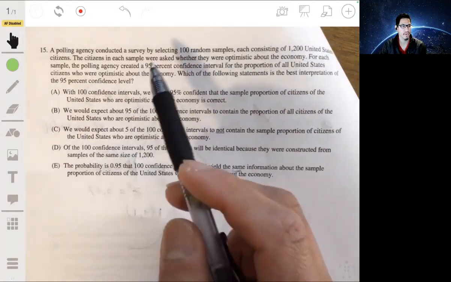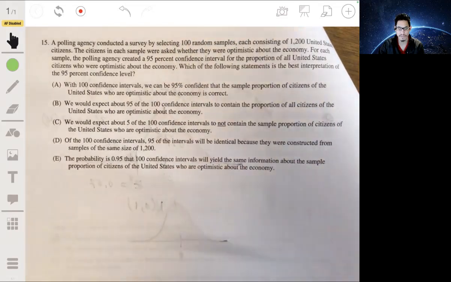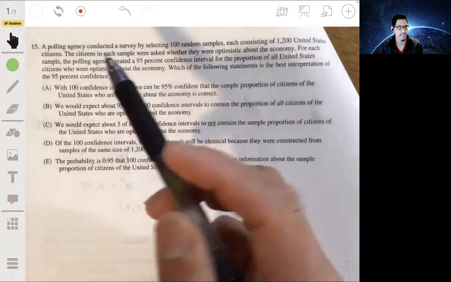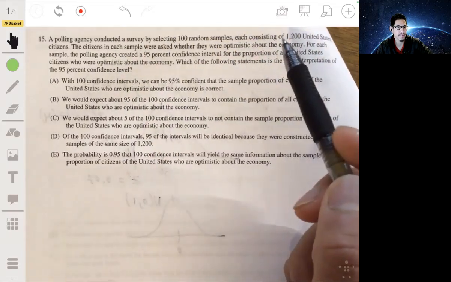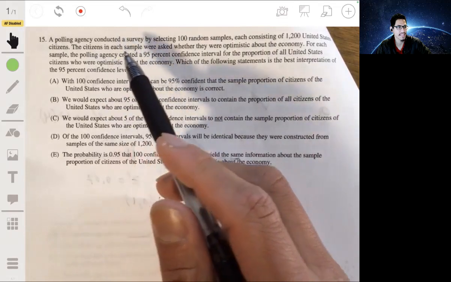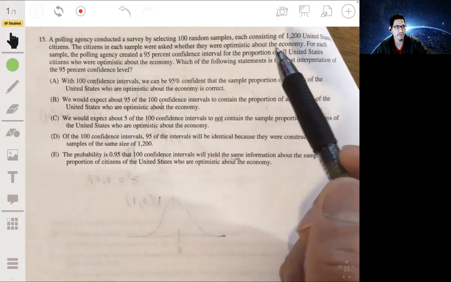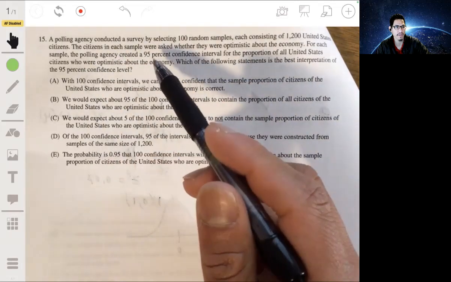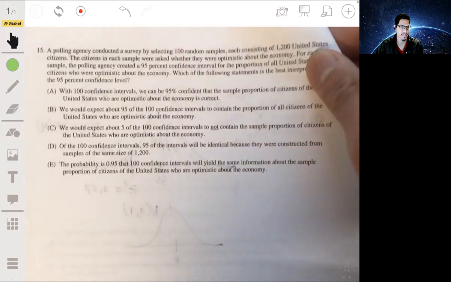All right, 15. We have a polling agency that conducted a survey by selecting 100 random samples, each one consisting of 1,200 US citizens. The citizens in each sample were asked whether they were optimistic about the economy. And for each sample, the polling agency created a 95% confidence interval for the proportion of all US citizens who were optimistic about the economy. Which of the following is the best interpretation of the 95% confidence interval?